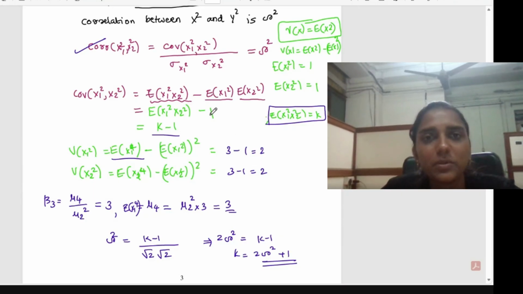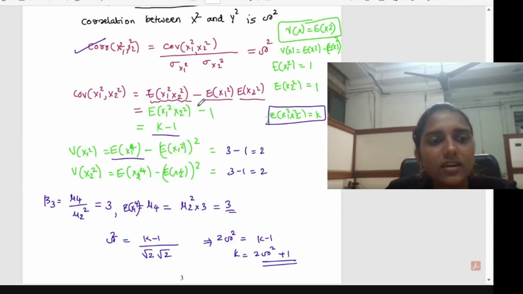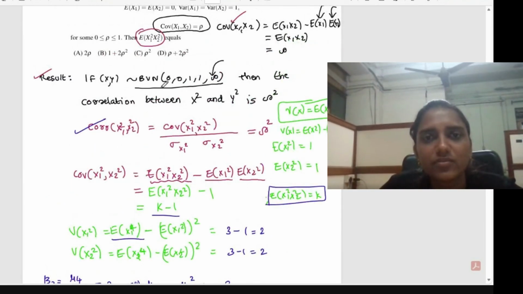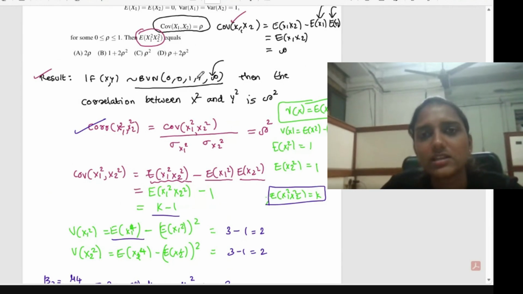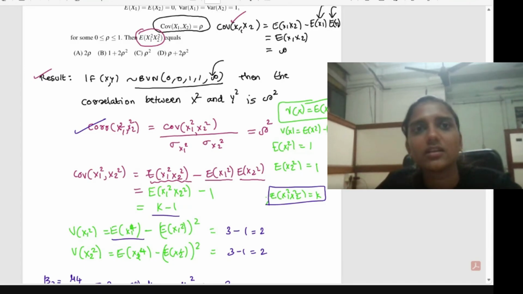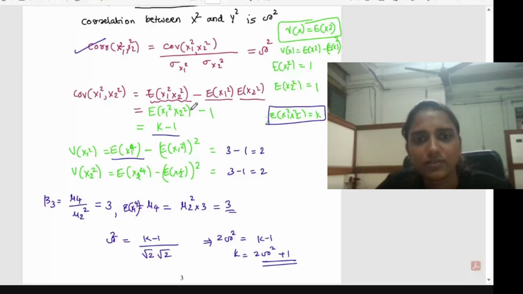Okay, so one more method is there that I will also explain. This is actually based on this result. If X, Y follows bivariate normal, then the correlation between X and Y. Only in the standard bivariate normal case, meaning zero mean, variance one, this result will work. So one more method is there that we can follow.